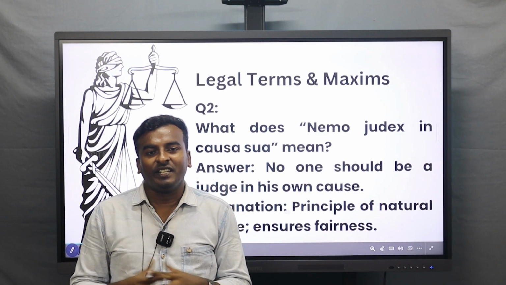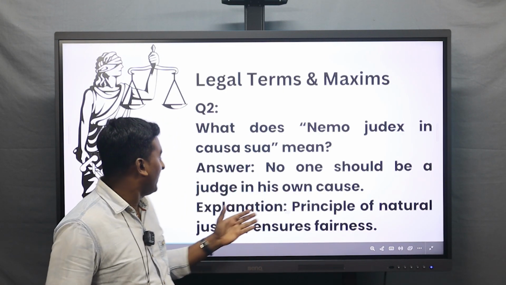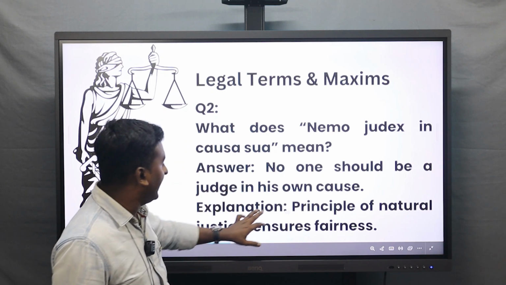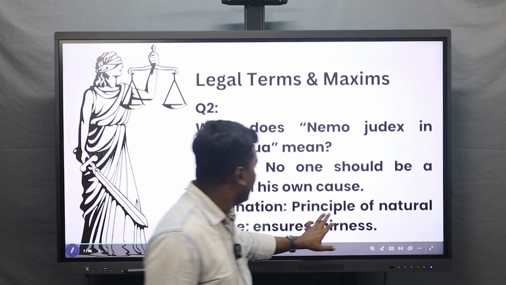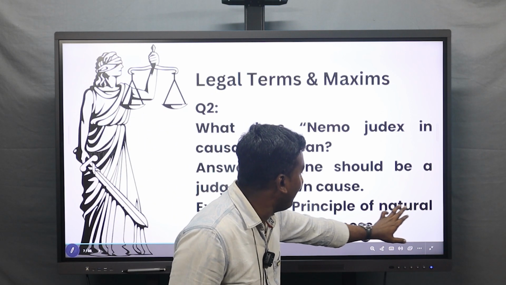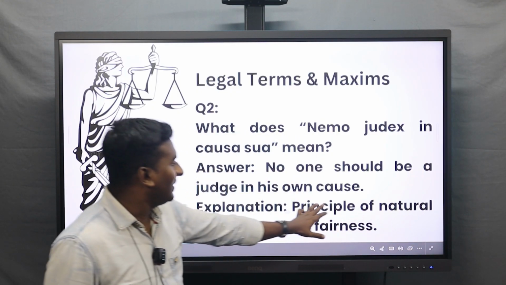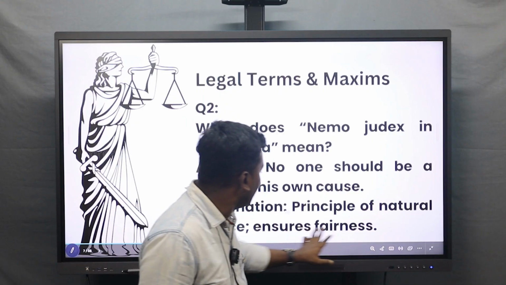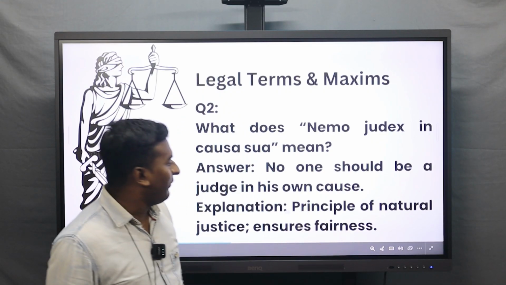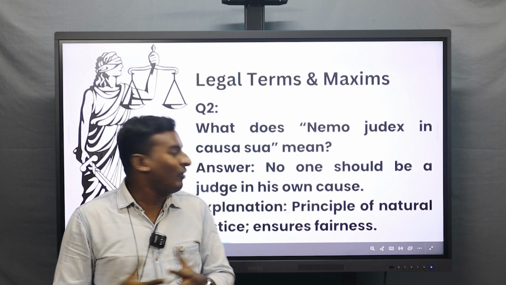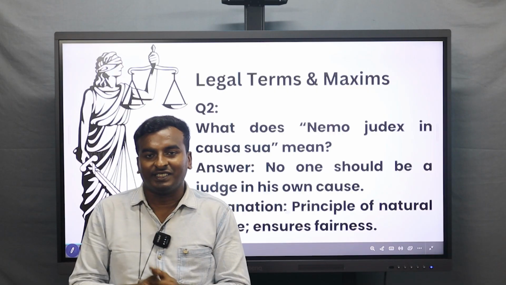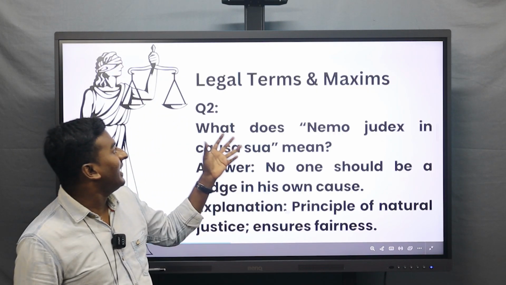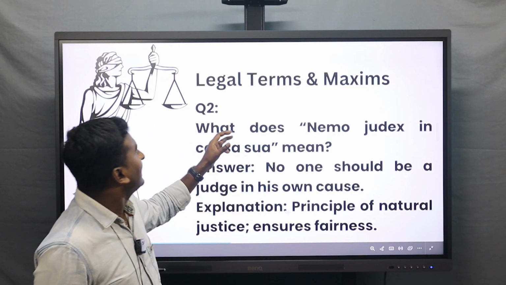We cannot be a judge in our own cause. That is the answer, and the explanation clearly tells: the principle of natural justice ensures fairness. We cannot be a judge for our own cause. That is the main thing. Okay, let us move on to the next section.